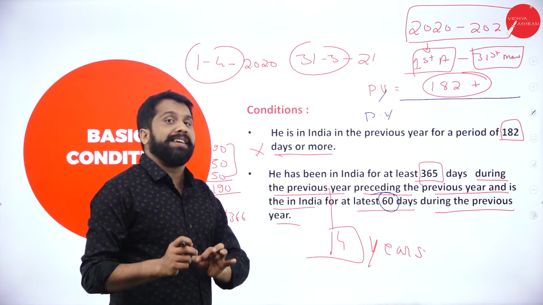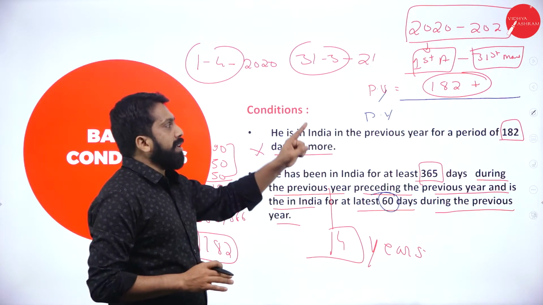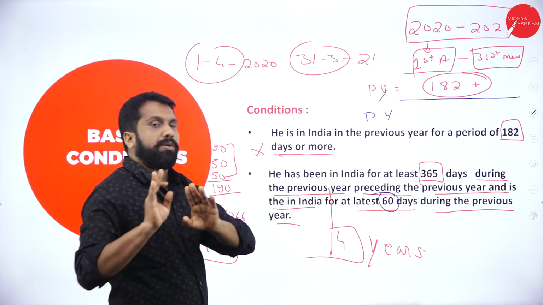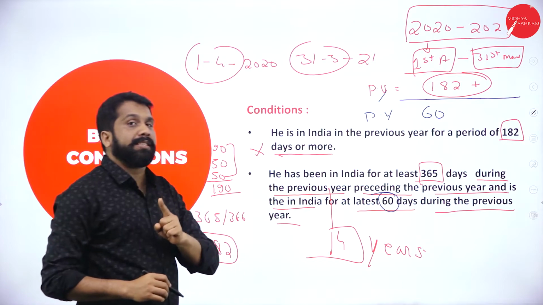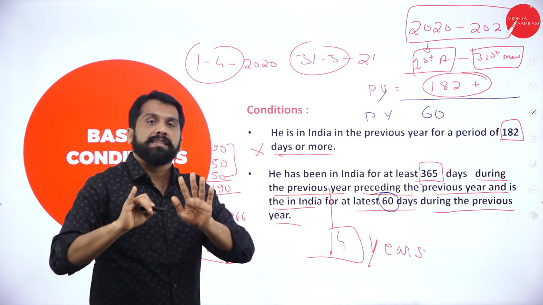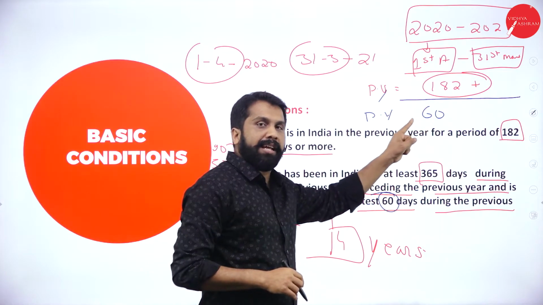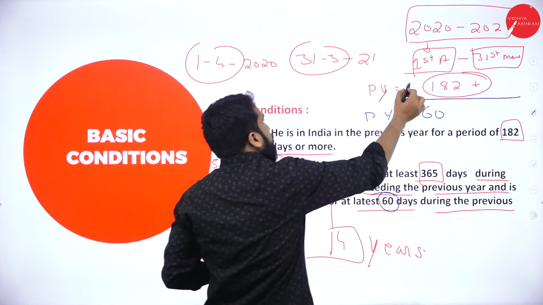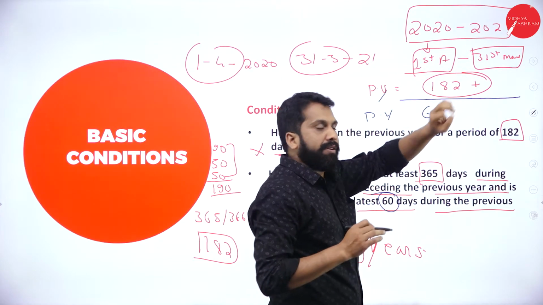In condition 2, what they are saying is you should be there in India in your previous year. We are not asking you 182 days. You be there only for 60 days. How many days are they asking? Only 60 days. But along with this, we are talking about 2020 and 2021.